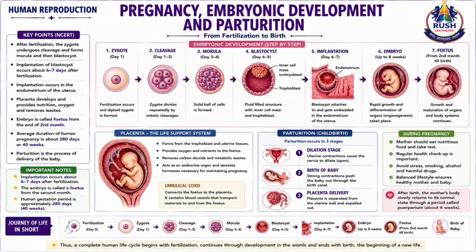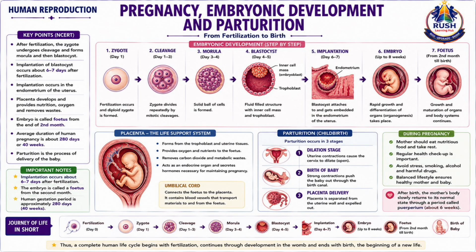By the end of the second month of development, the embryo is called a fetus. The fetus continues to grow and develop throughout pregnancy. The average gestation period in humans is about 280 days or 40 weeks. During this time, the fetus is protected by the amniotic fluid and receives nourishment from the mother through the placenta.